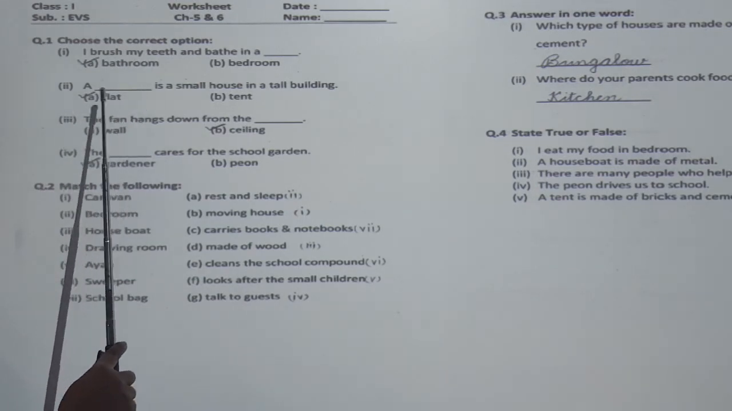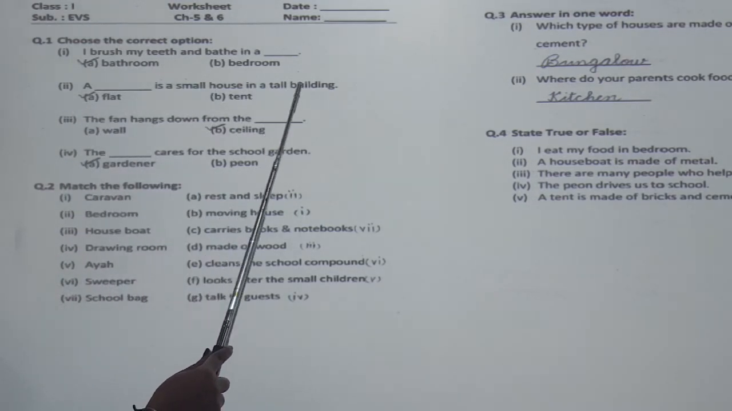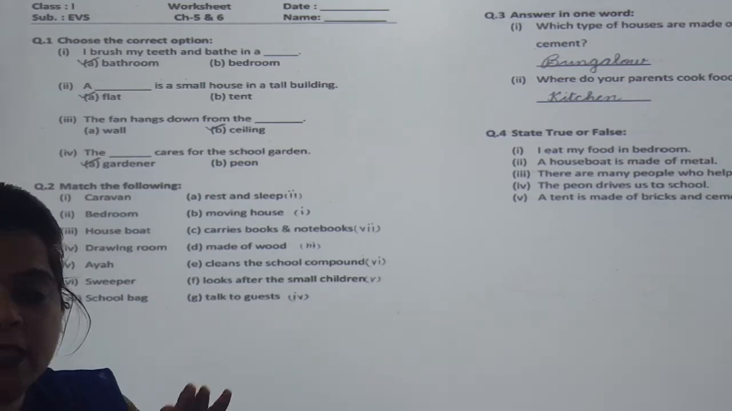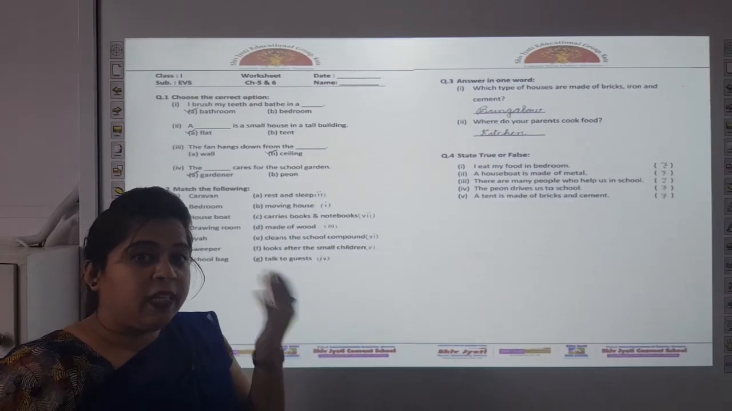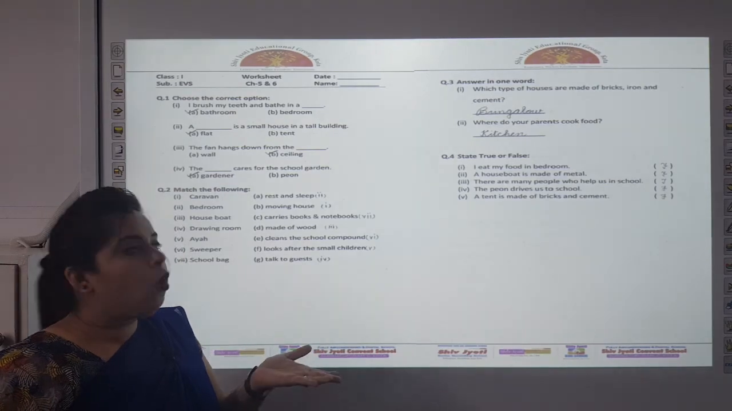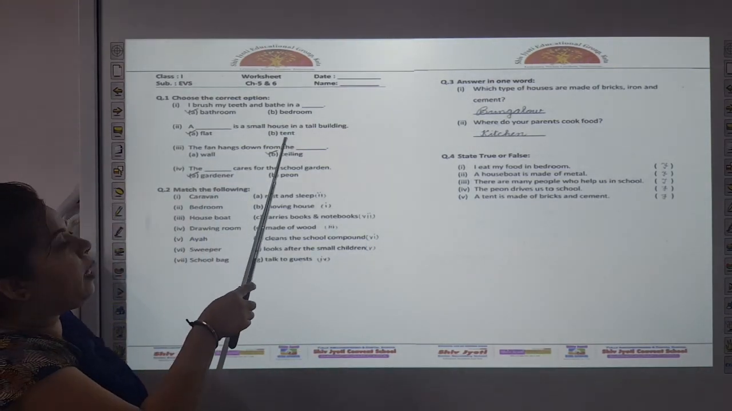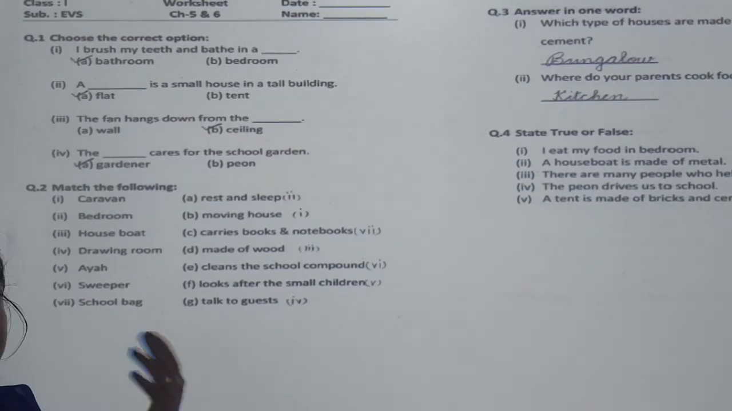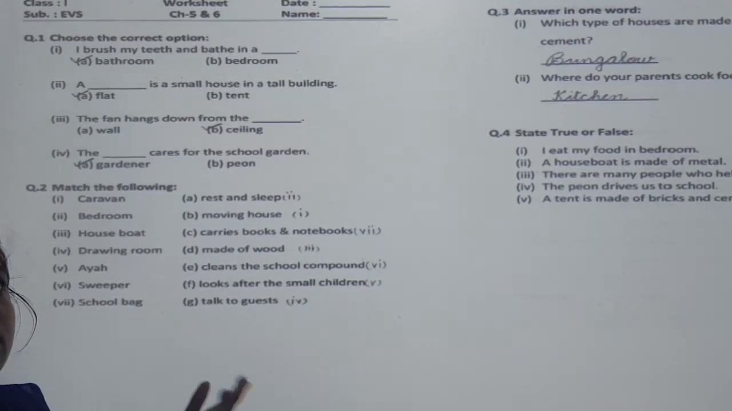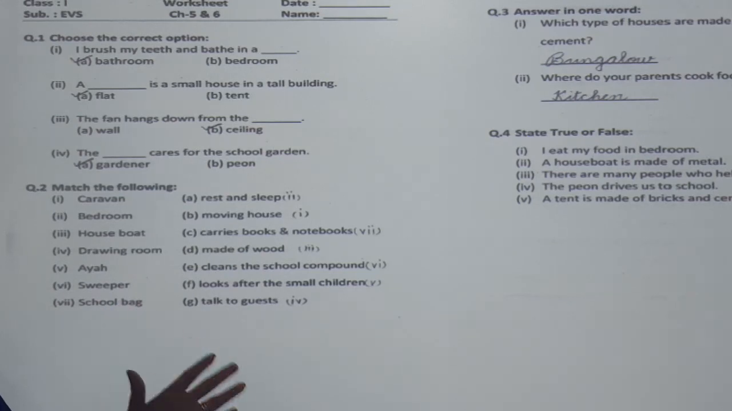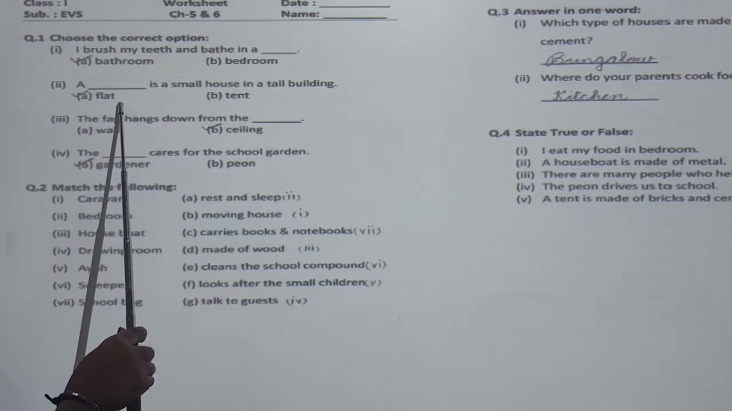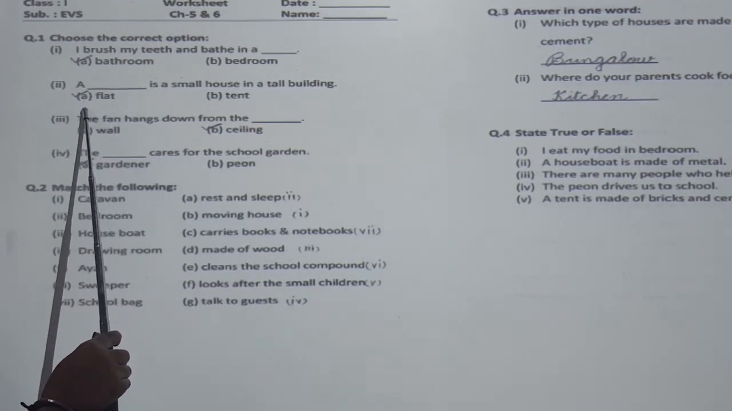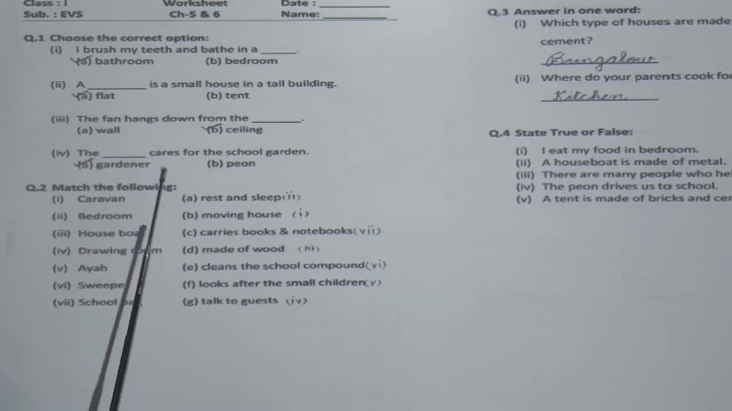Number 2, a dash is a small house in a tall building. Okay children, you must have seen tall buildings which have many houses. What are they called? Flat or tent? I told you tent is a temporary house. We can carry tent from one place to another. So, small house in a tall building is called flat. So, the correct answer is F-L-A-T, flat.